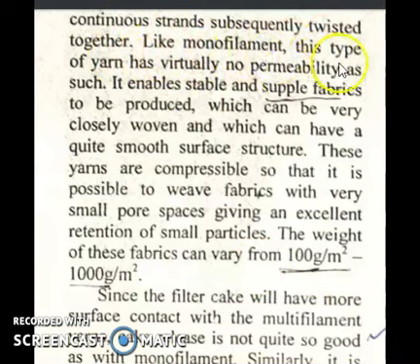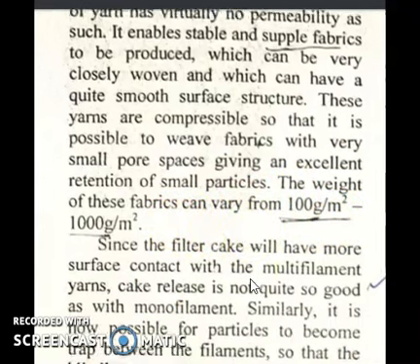Like monofilament, this type of yarn has virtually no permeability as such. It enables stable and supple fabrics to be produced, which can be very closely woven and which can have a quite smooth surface structure. These yarns are compressible so that it is possible to weave fabrics with very small pore spaces, giving an excellent retention of small particles. The weight of these fabrics can vary from 100 grams per meter square to 1000 grams per meter square.